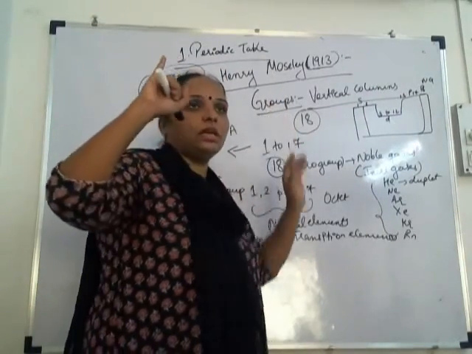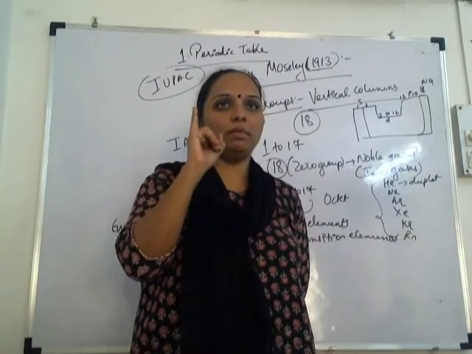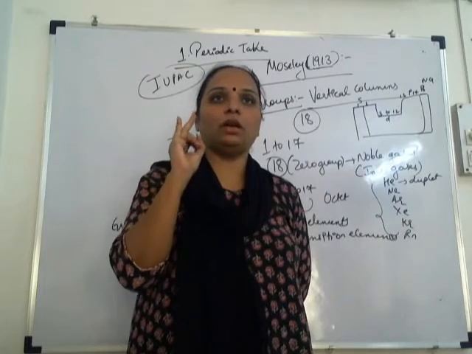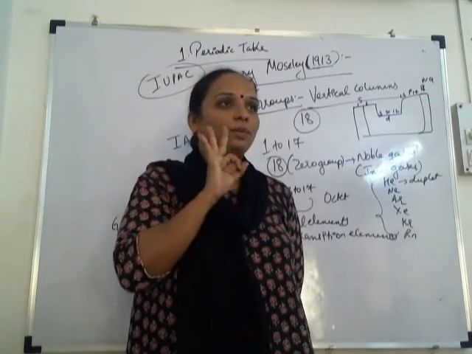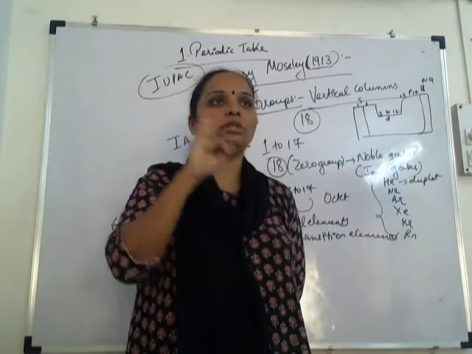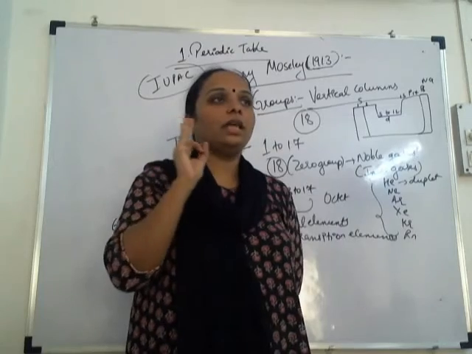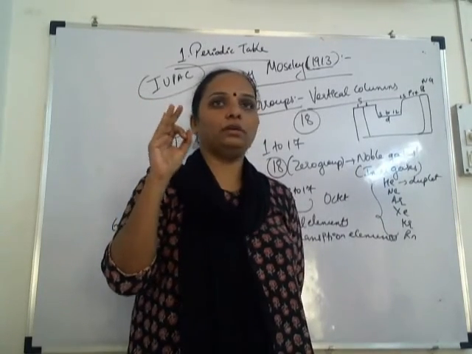First salient feature: the elements are arranged according to increasing atomic number. They are given positions according to their electronic configuration. What was the third? Arrangement. How are they arranged? In the form of rows and columns. Rows are arranged horizontally, and they are called periods.